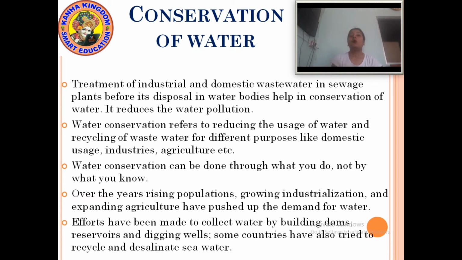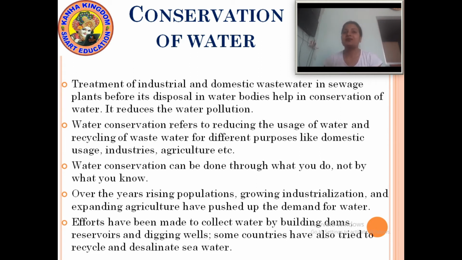Now, water conservation refers to reducing the uses of water and recycling of wastewater for different purposes like domestic uses, industries, agriculture, and so on.